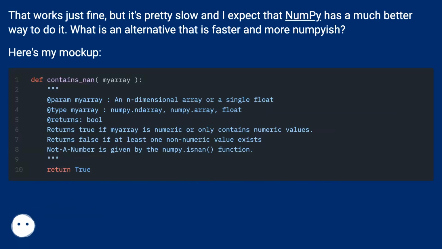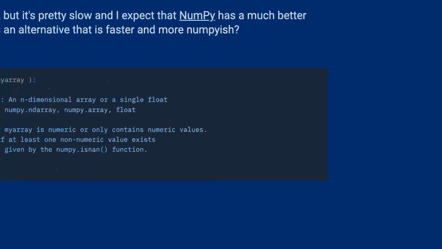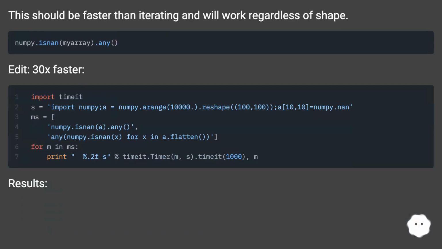That works just fine, but it's pretty slow, and I expect that NumPy has a much better way to do it. What is an alternative that is faster and more NumPy-ish? Here's my mock-up. This should be faster than iterating and will work regardless of shape.